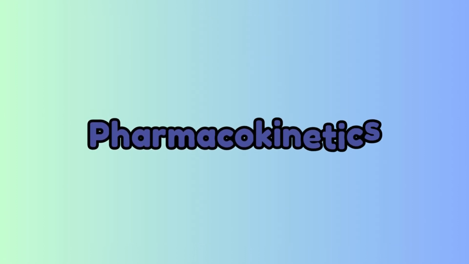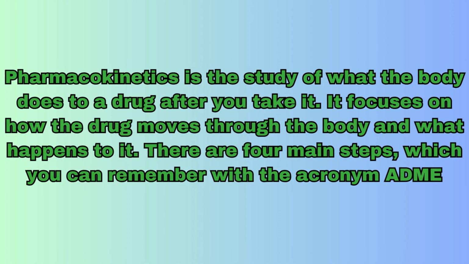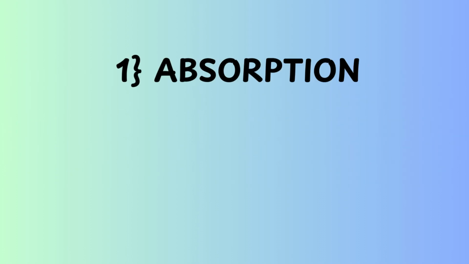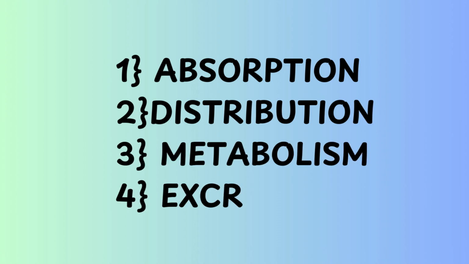The next important thing in pharmacology is pharmacokinetics. Pharmacokinetics is the study of what the body does to a drug after you take it. It focuses on how the drug moves through the body and what happens to it. There are 4 main steps, which you can remember with the acronym ADME: A for absorption, D for distribution, M for metabolism, and E for excretion.